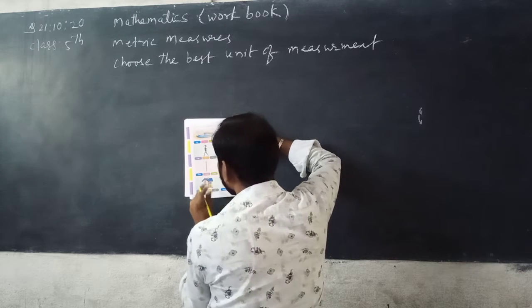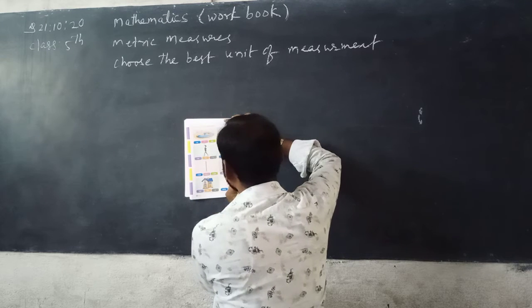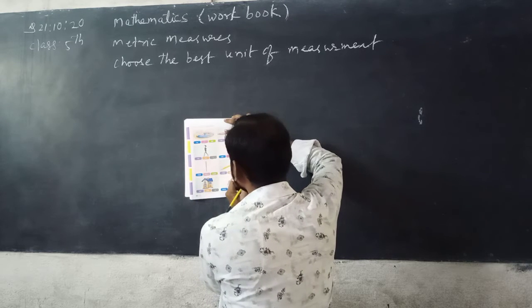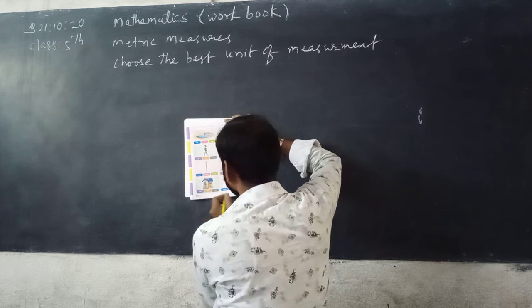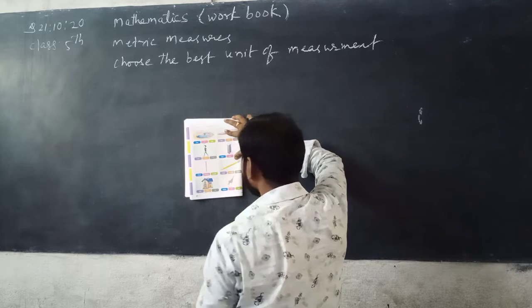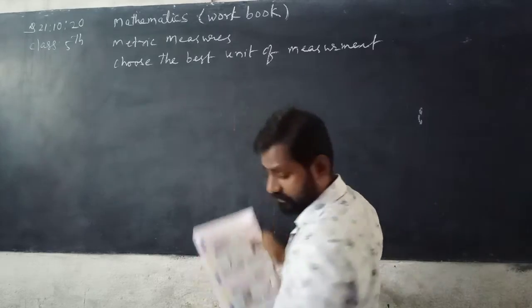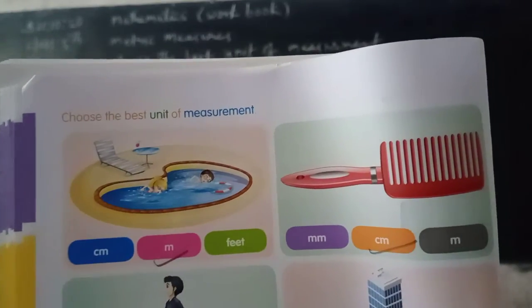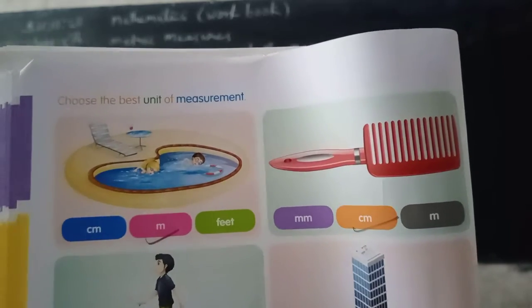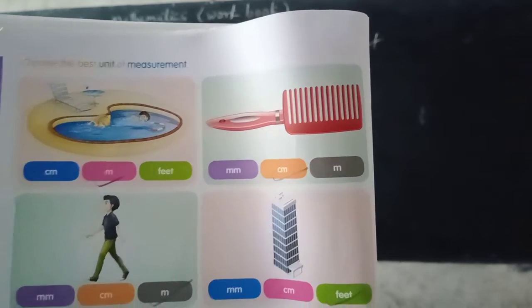Now next, here pin means inches. Here pencil means inches. Now next, here house, yards. Next giraffe: inches, meter, feet. So feet. See here, swimming pool, best unit is meter. Next comb, best unit is centimeter.